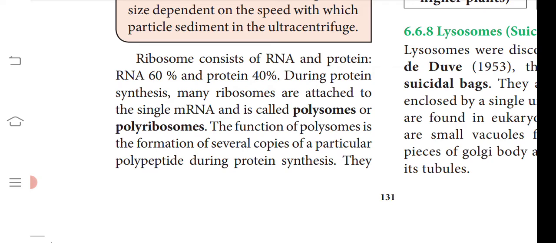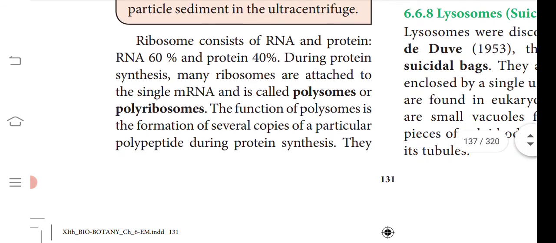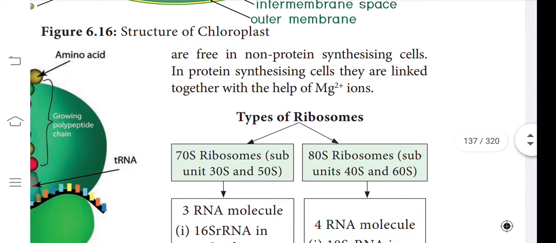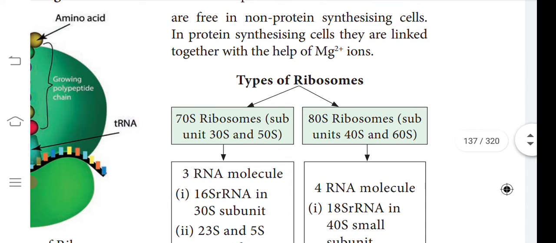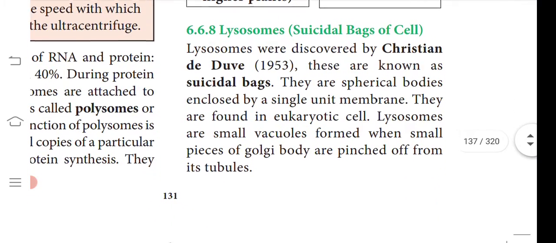Many ribosomes attached to one mRNA are called polysomes. Polysome is an important question. The function of the polysome is the formation of several copies of a particular polypeptide. Polypeptides are nothing but proteins. Proteins are nothing but enzymes and hormones. I am saying this repeatedly because you must know what an enzyme and a hormone are. They are protein, formed by protein synthesis. Where is it happening? It is happening in the ribosome with the help of RNA. What are the RNAs involved? mRNA, tRNA and rRNA.